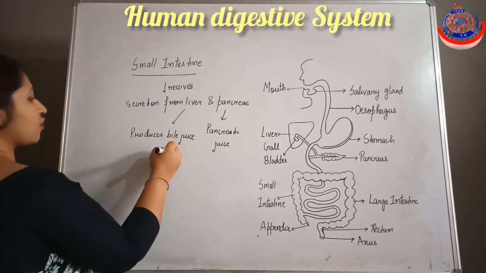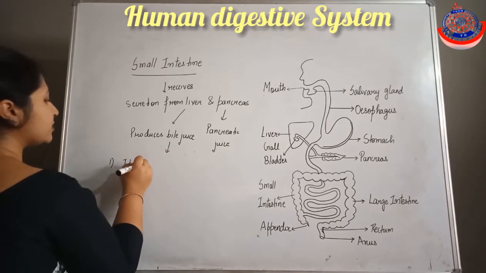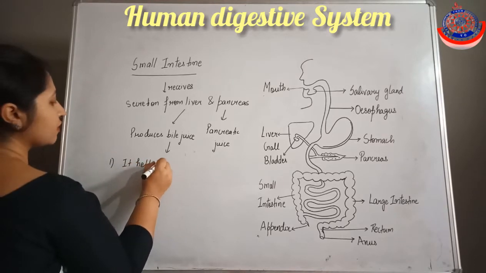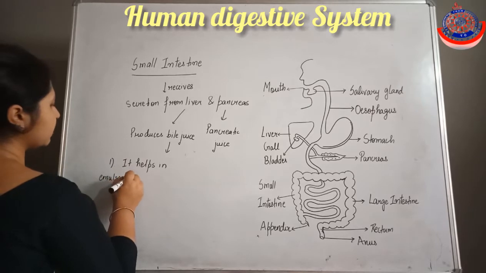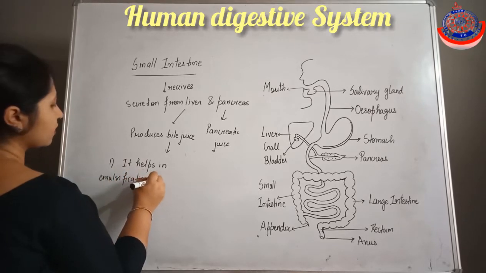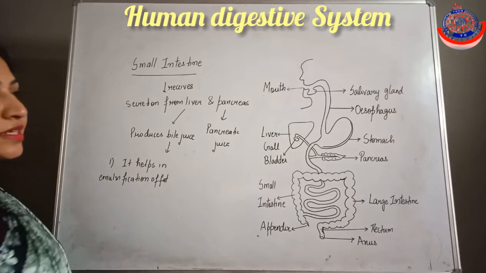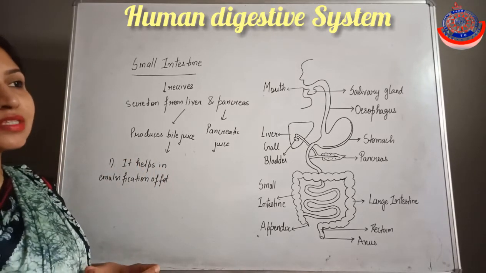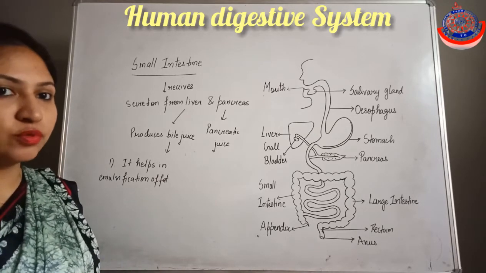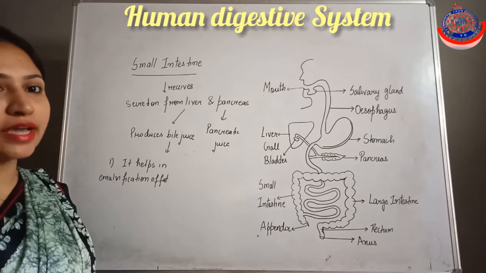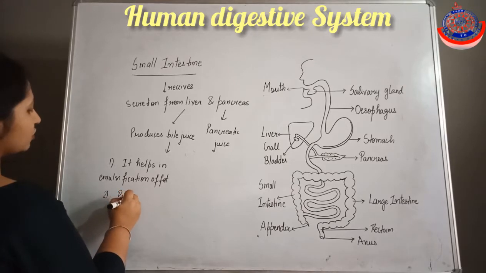Now what is the function of the bile juice? It helps in the emulsification of fat molecules. Now what is emulsification? Emulsification means that it converts the large fat molecules into smaller globules, so that it will be easy to digest the fat.